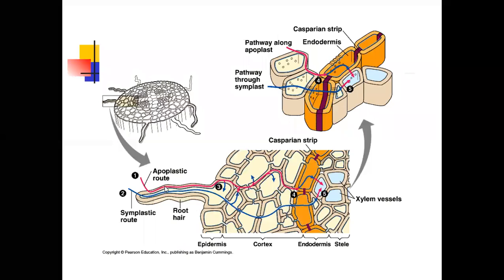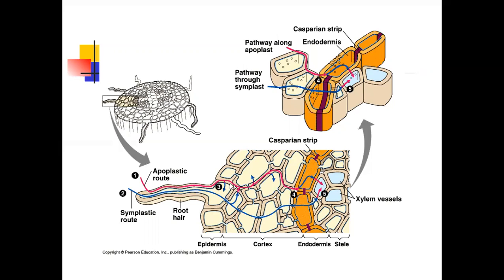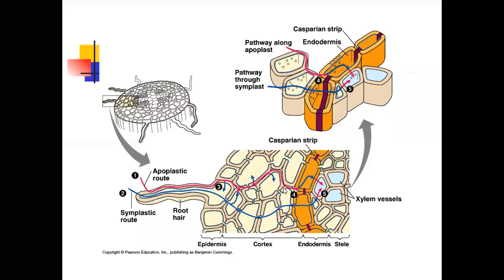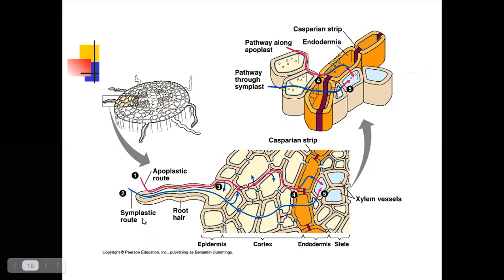The water moves into the plant, into the cortex, into the endodermis, into the xylem through the outer surface of the cell, called the apoplastic route. If water is absorbed by osmosis, the water directly